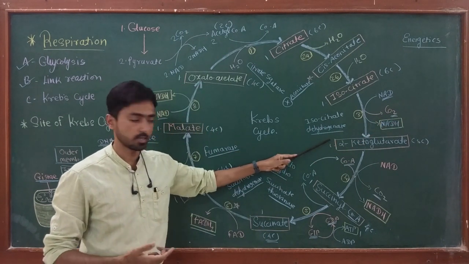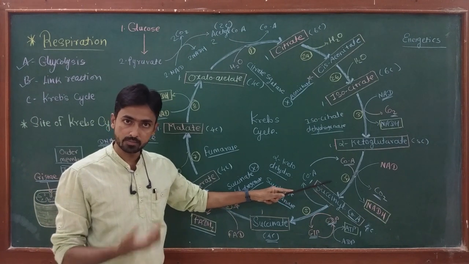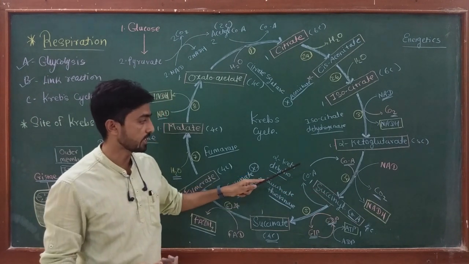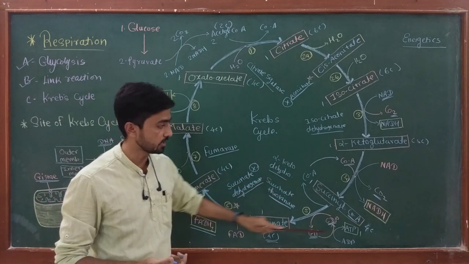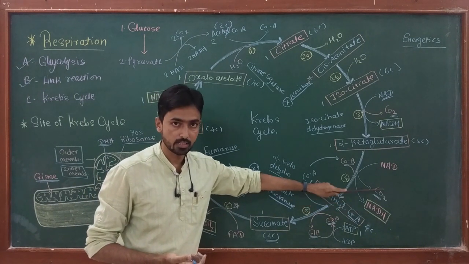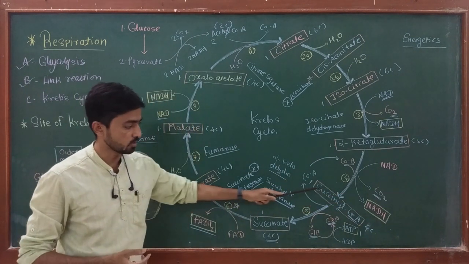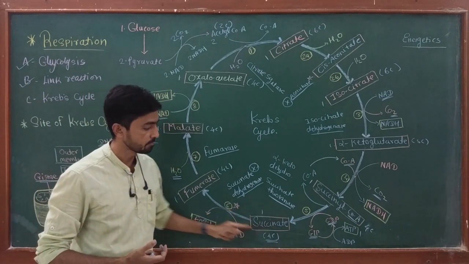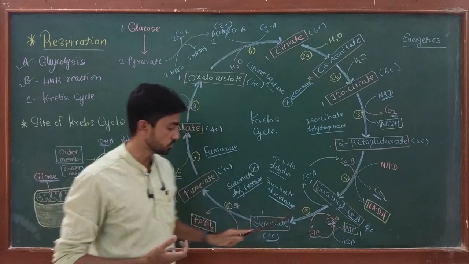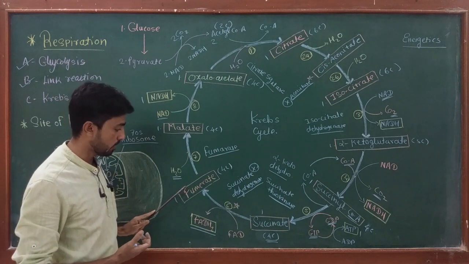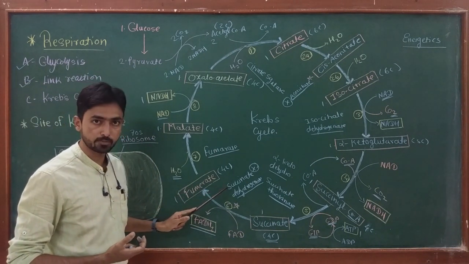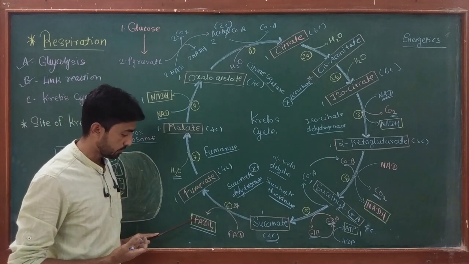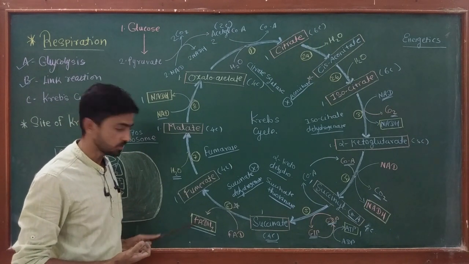Then alpha ketoglutarate is converted into succinyl-CoA by a similar type of reaction, which is catalyzed by alpha ketoglutarate dehydrogenase. In this process, NADH and CO2 are produced. Now succinyl-CoA is converted into succinate by the action of the enzyme succinate thiokinase. In this process, one ATP is produced. Succinate finally is converted into fumarate by the action of succinate dehydrogenase. This reaction produces one FADH2.